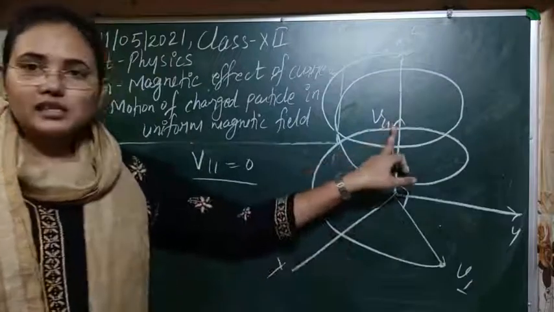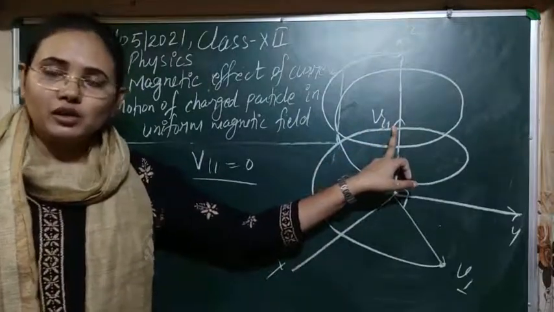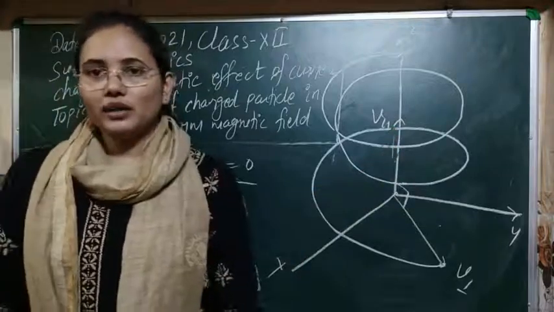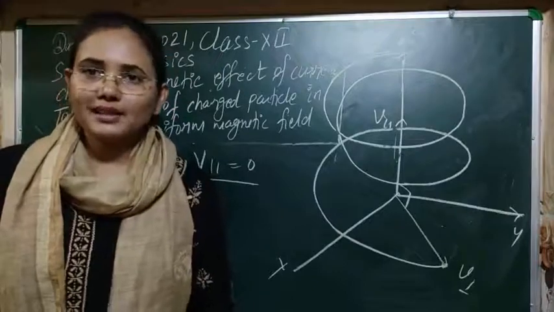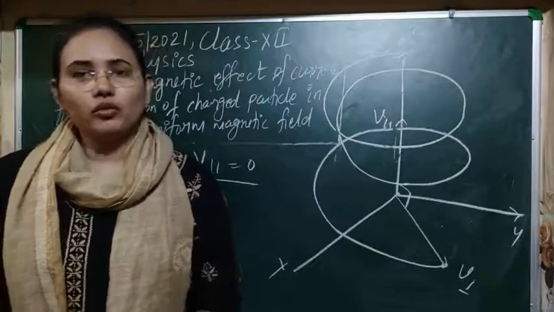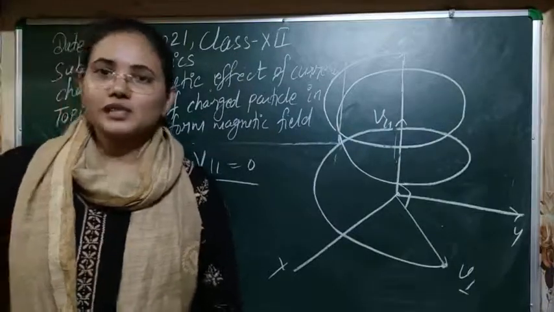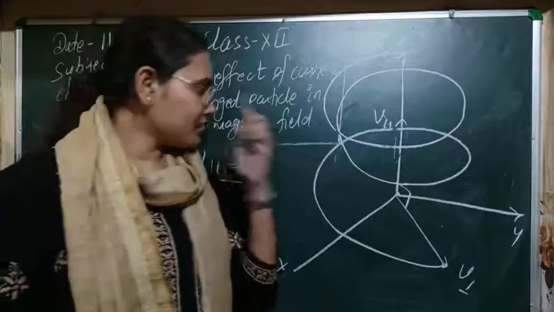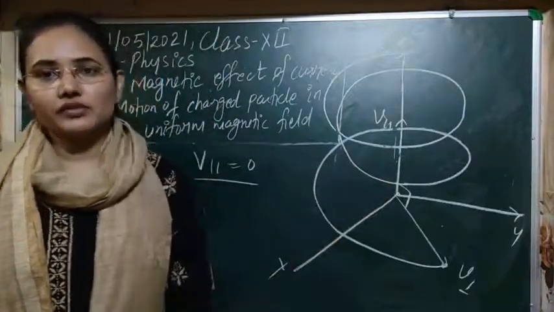As this component is 0, the particle will not do any linear motion. The motion that remains here is circular motion, so it will move only on a circle that has some radius r. That was the second case that we discussed, so from this you can also understand the previous two cases.